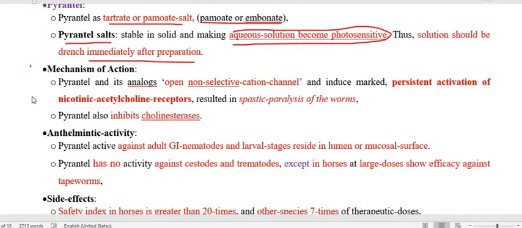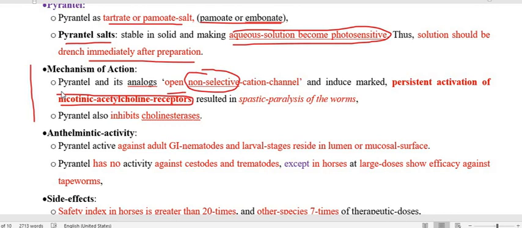Regarding mechanism of action that I already mentioned, they are opening the cation channel, but it is a non-selective cation channel. And which type? This is the same as the previous one, the imidazothiazole, the nicotinic acetylcholine receptor.